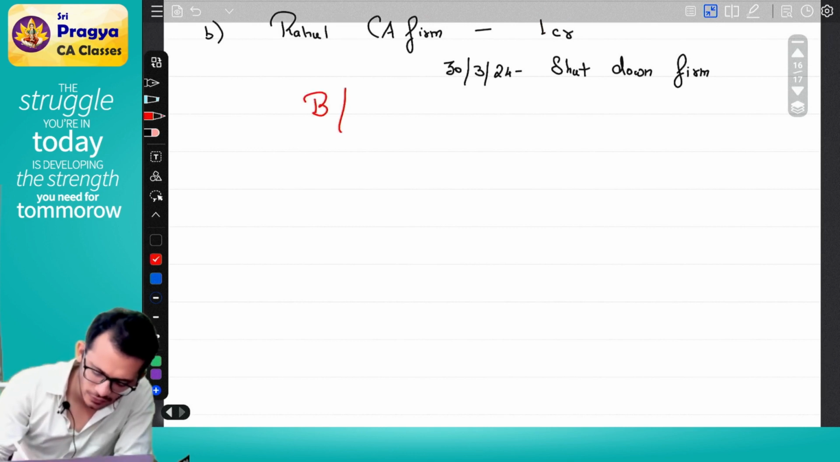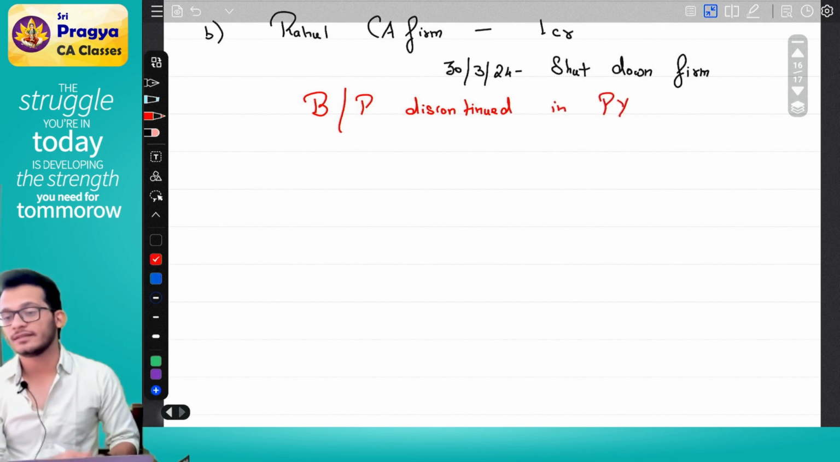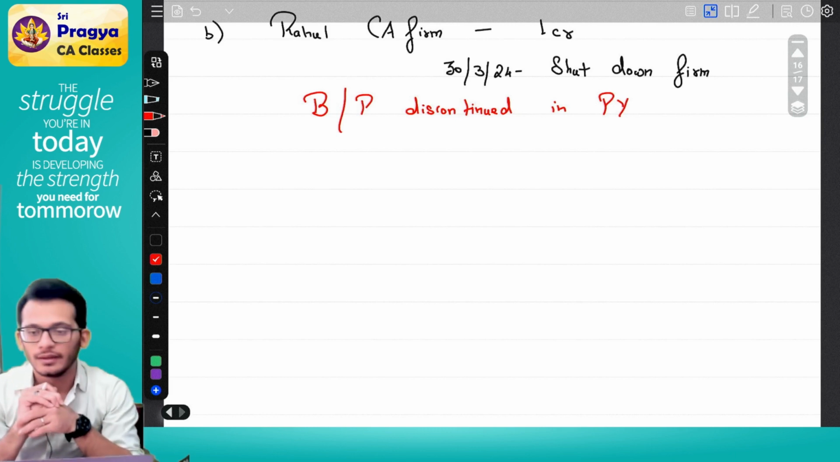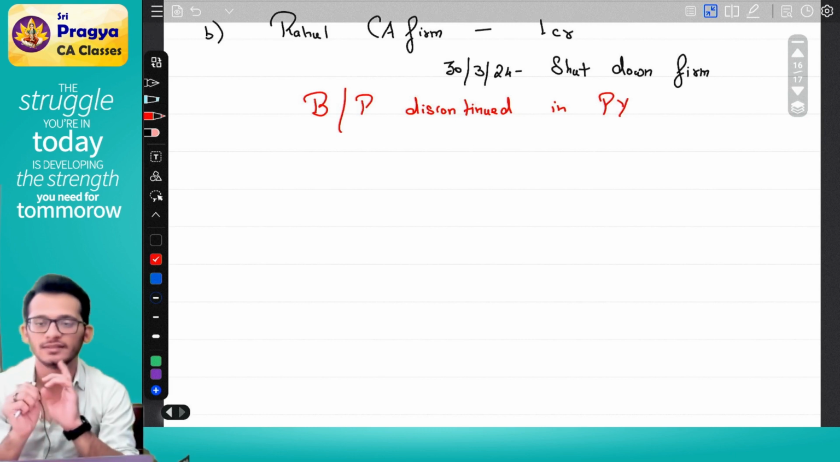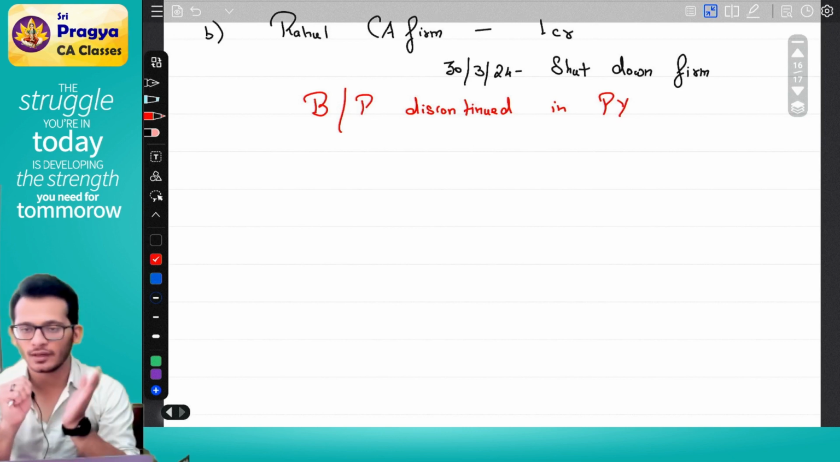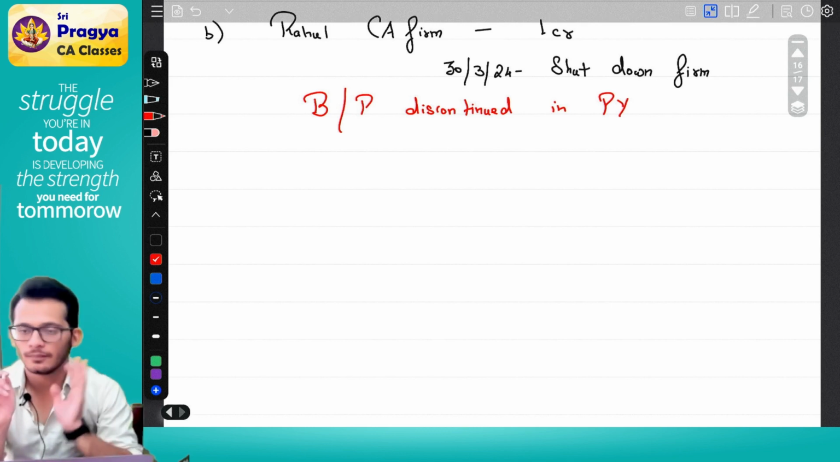a business or profession discontinued in the previous year. Business or profession discontinued in the previous year. Yes or no? Which means if I am discontinuing my business or profession in the previous year, the assessing officer will come and say, first you pay my tax, then you discontinue. Unless you pay my tax, it will still show as liability. Yes or no?